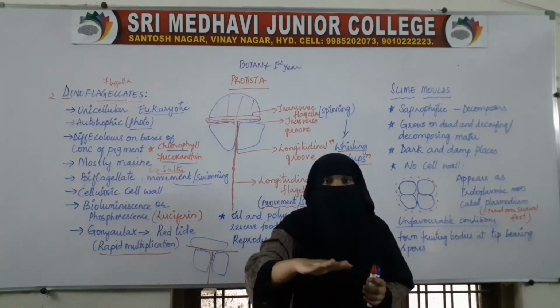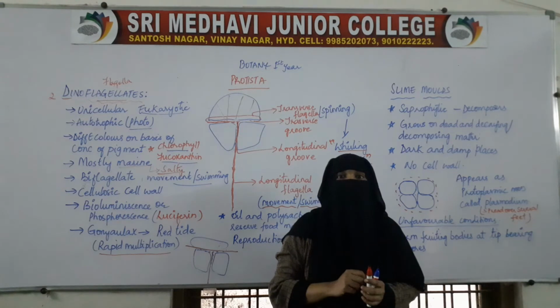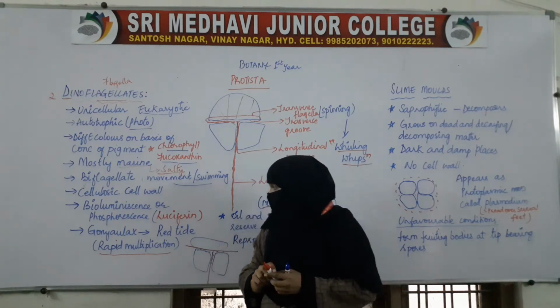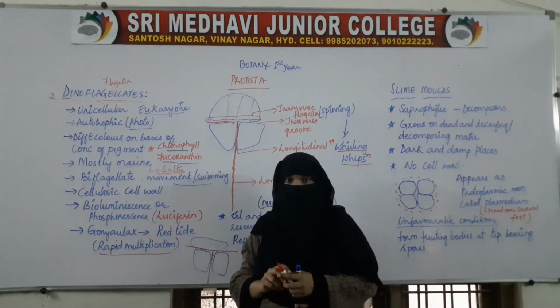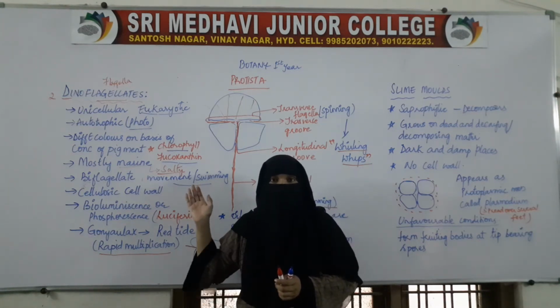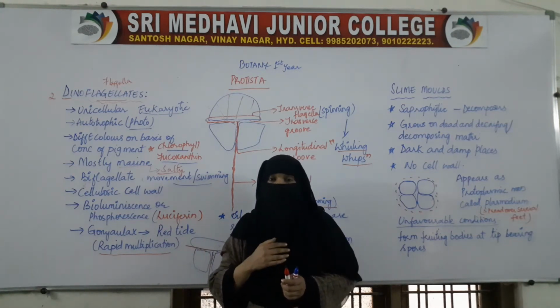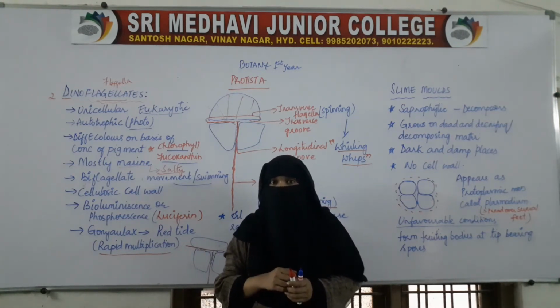When they occupy the space on the water, that area will appear red. On the water where we find dinoflagellates in large number, that area will appear red. Why does it appear red?